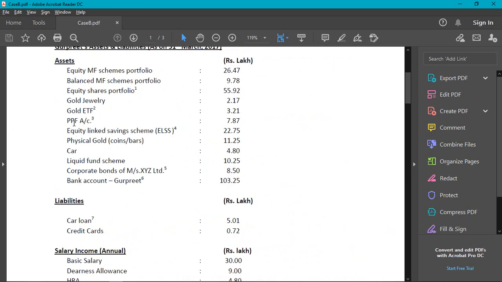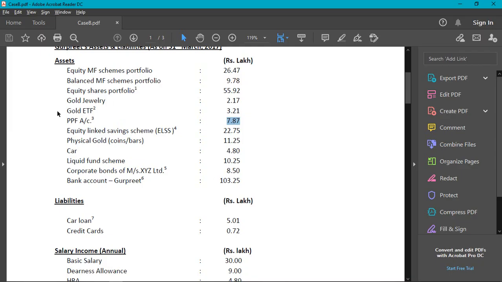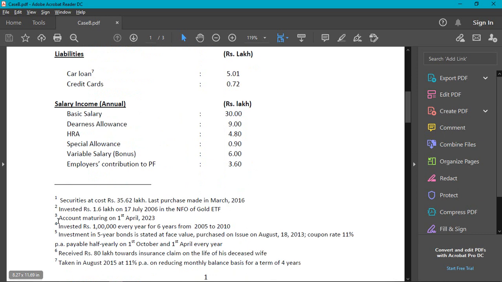So this is the PPF account. The current value is 7,87,000. Let's write it down. Current value is 7,87,000. And let's go to point number 3. Account maturing on 1st April 2023.